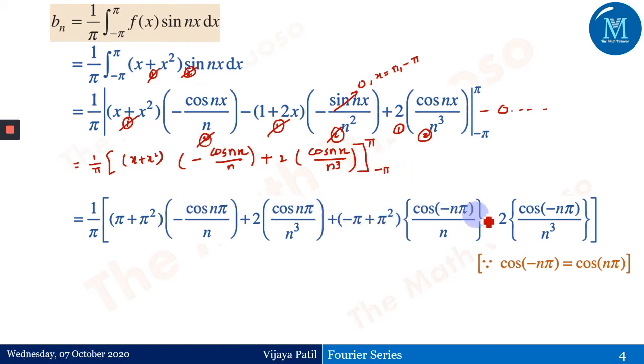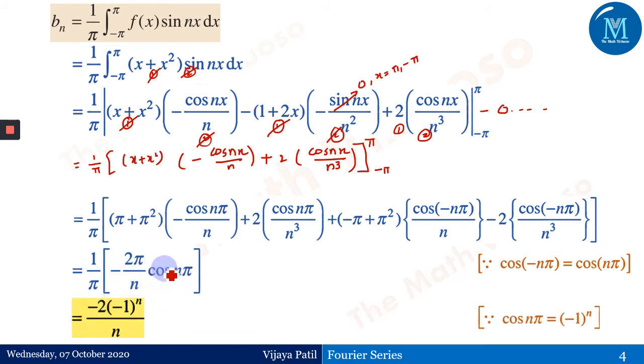And this is the step we have got. After simplification, we know that cos of minus n pi is equal to cos of n pi, and therefore this entire thing will become 1 by pi minus 2 by 2 pi upon n cos of n pi. We know that cos of n pi is minus 1 to the power n, which we have seen in the last step also, which is minus 2 minus 1 to the power n upon n. This is our bn. We have got the bn.